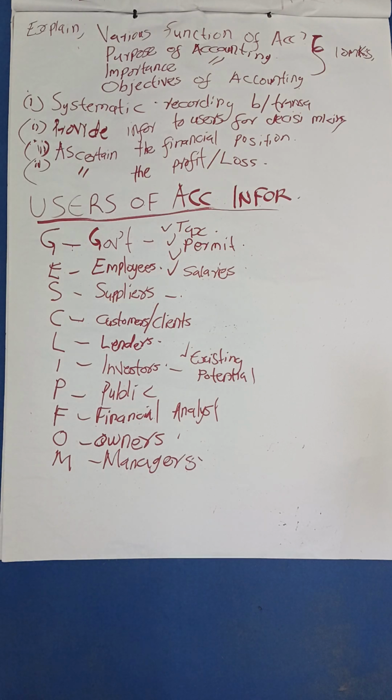Also, the question can come in a way where they state for you 5 users, like employees, suppliers, lenders, and then they tell you to narrate the financial accounting information they need in regards to them. So you'll have to discuss. That is how you'll be discussing these users of accounting information as we continue.